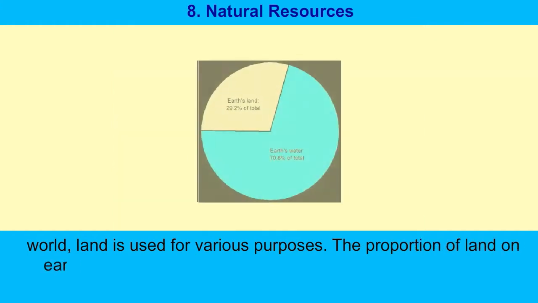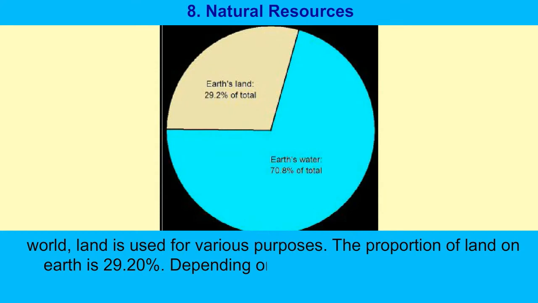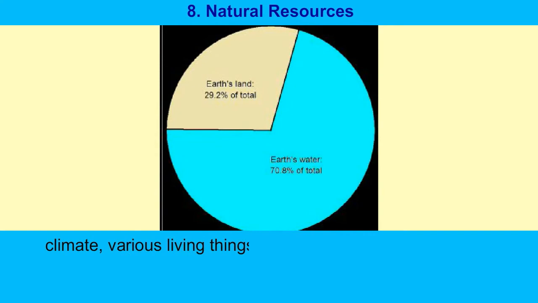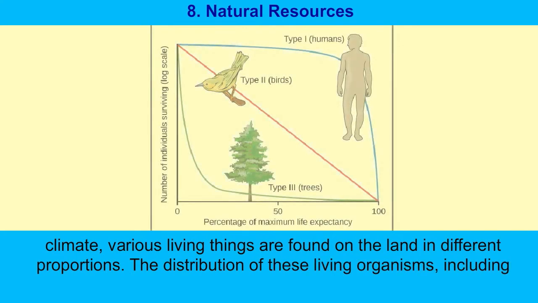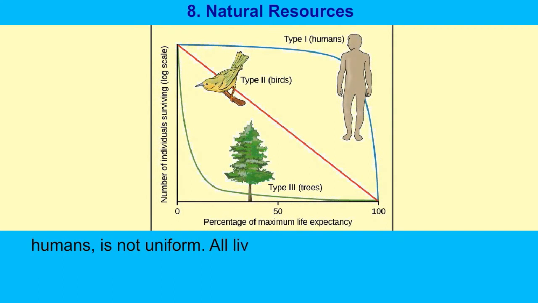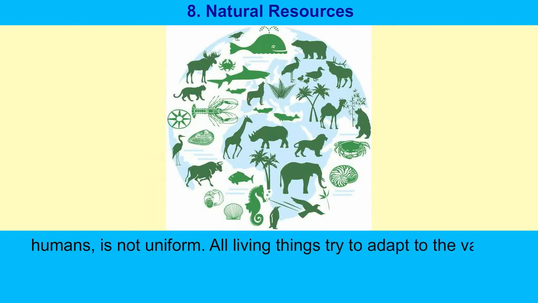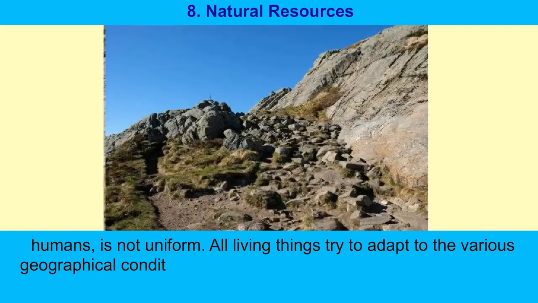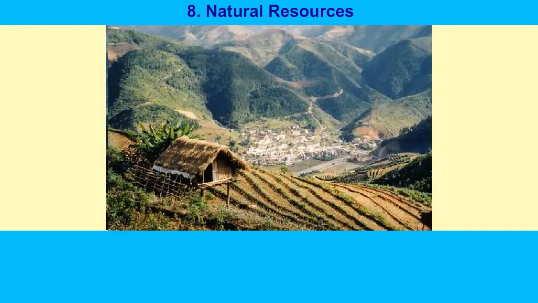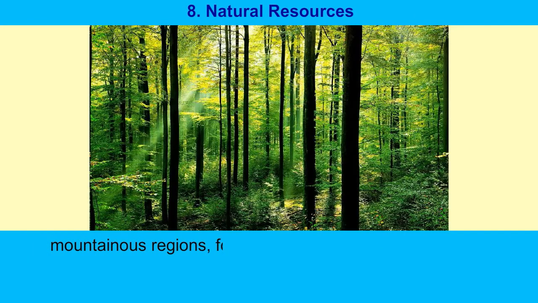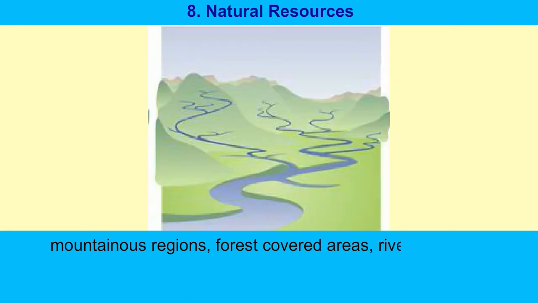The proportion of land on earth is 29.20%. Depending on the characteristics of land and climate, various living things are found on the land in different proportions. The distribution of living organisms, including humans, is not uniform. All the living things try to adapt to various geographical conditions like rocky terrain, steep slopes, flat plains, mountainous regions, forest-covered areas, river basins, etc.